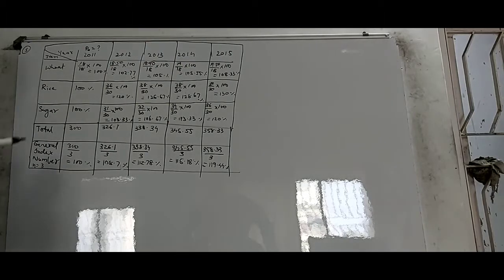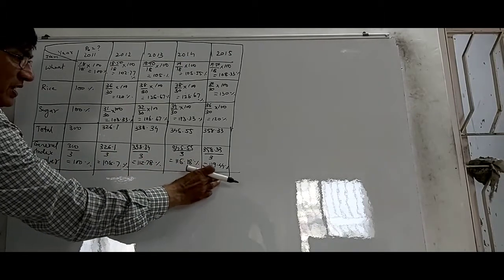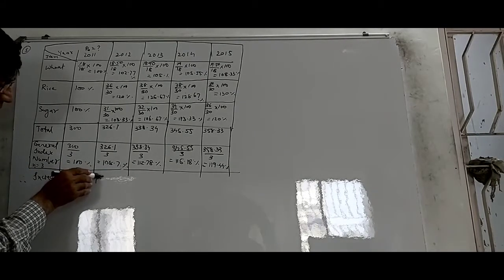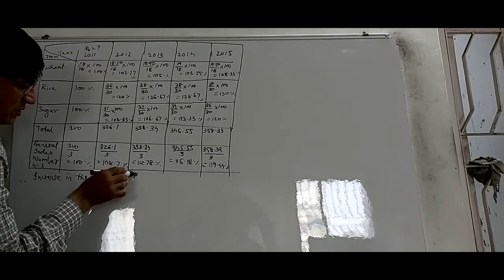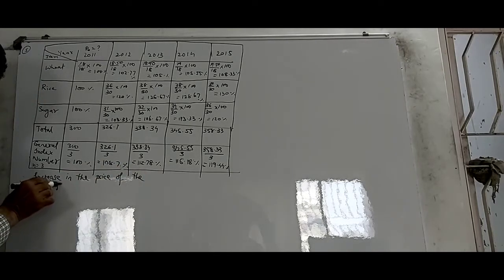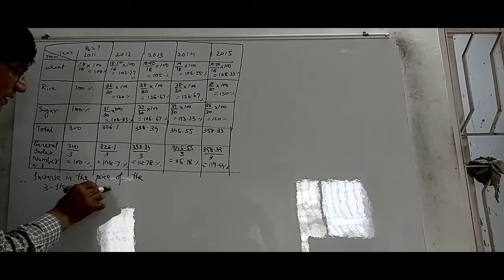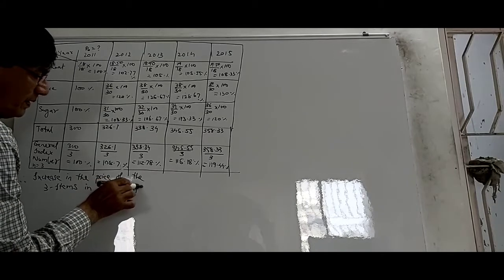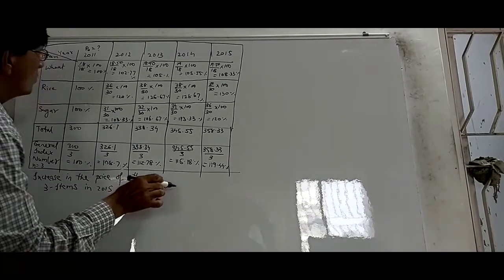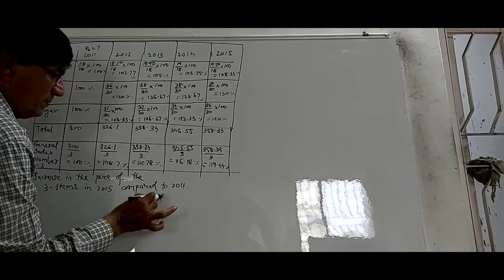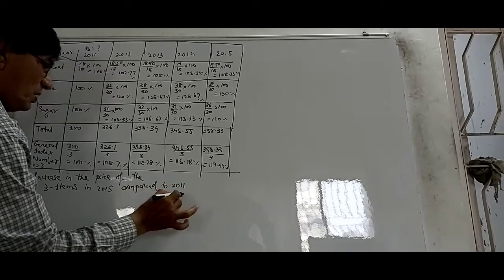For example, if this is 100% and this is 119.44, then what is the increase in price? Therefore, the increase in the price of the three items in 2015 compared to 2011 is equal to 119.44 minus 100.